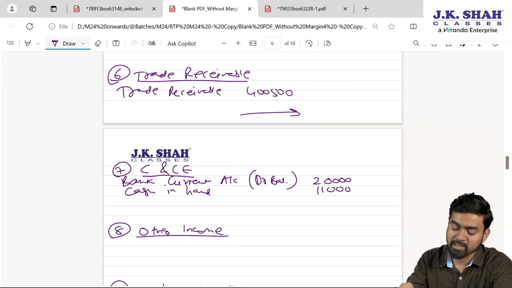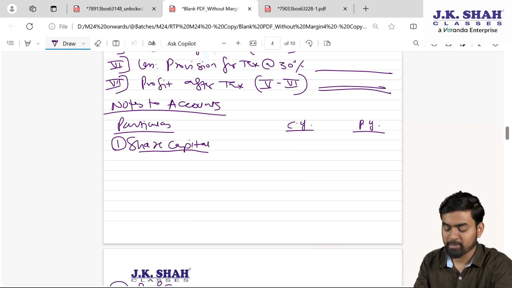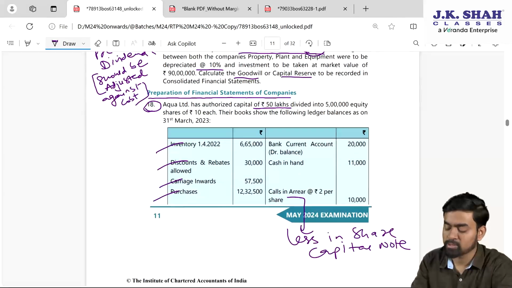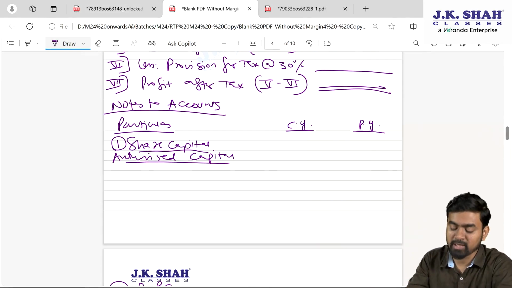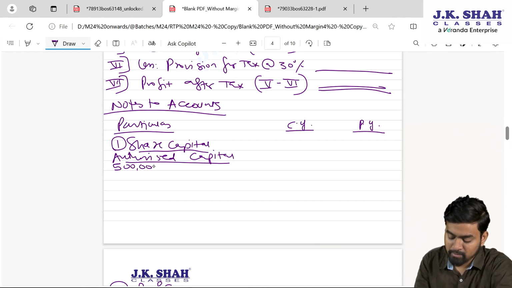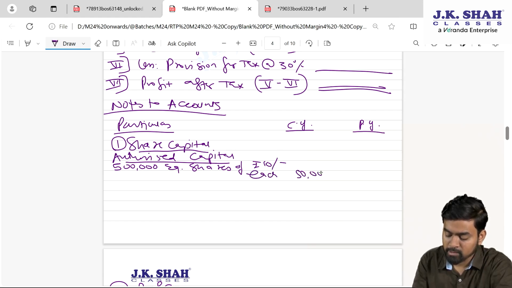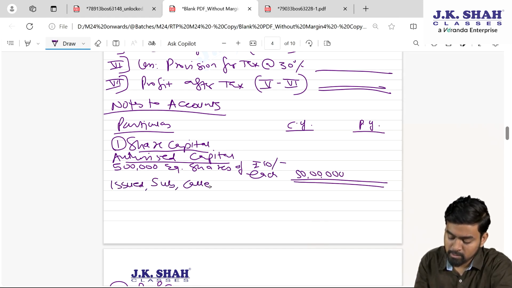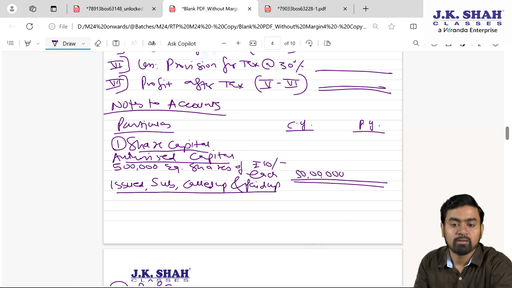Next one, my dear students, calls in arrears, where you will record share capital. Always we first write what? Authorized capital. Now in your question, in the very first line they have given the authorized information. It's 50 lakhs. It is 5 lakh equity shares of 10 each. So we will write 5 lakh equity shares of rupees 10 each. This is 50 lakhs. Double underline. Then we write, children, issued, subscribed, called up and paid up.